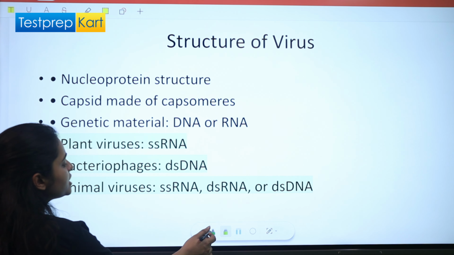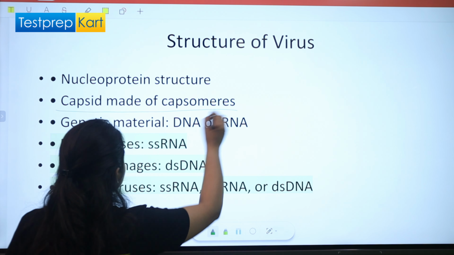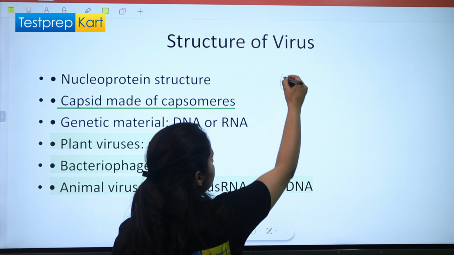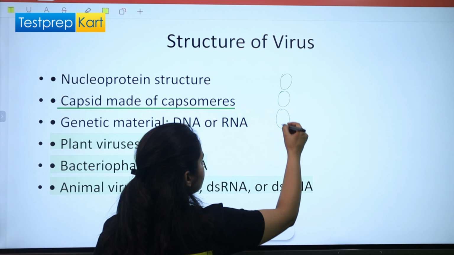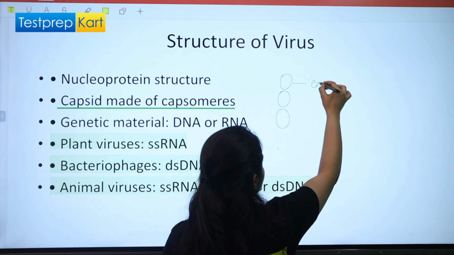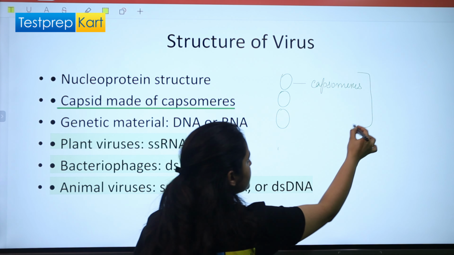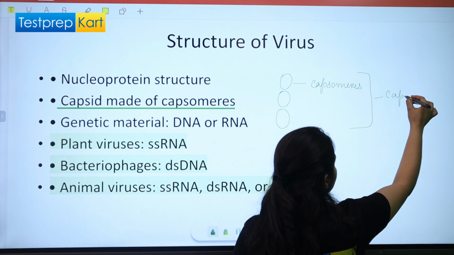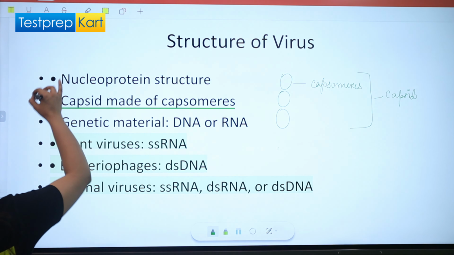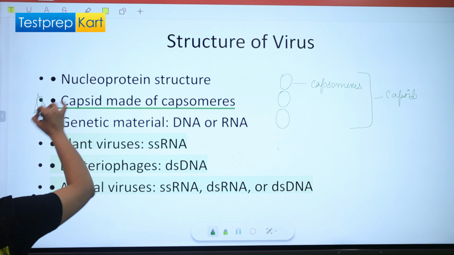Then they are made up of a protein layer, and that protein layer is made up of small units. See, capsomere is somehow like this. Small structures will be there. These are the capsomeres. And these capsomeres will form the complete capsid, which is a proteinous layer. It is one of the important features of virus structure that they will have a protein layer which is known as capsid, right?